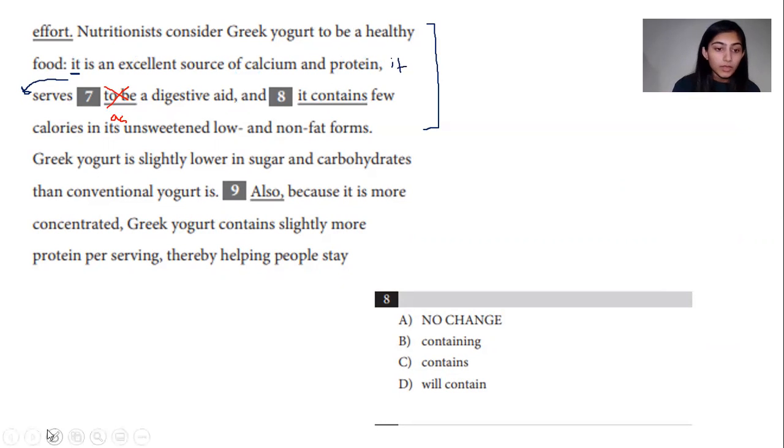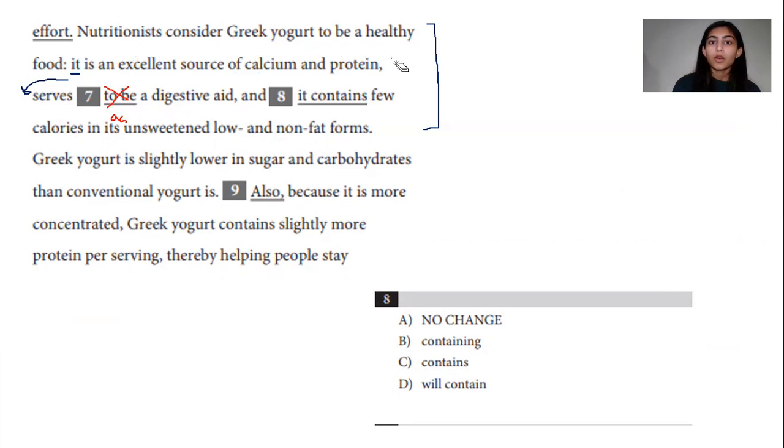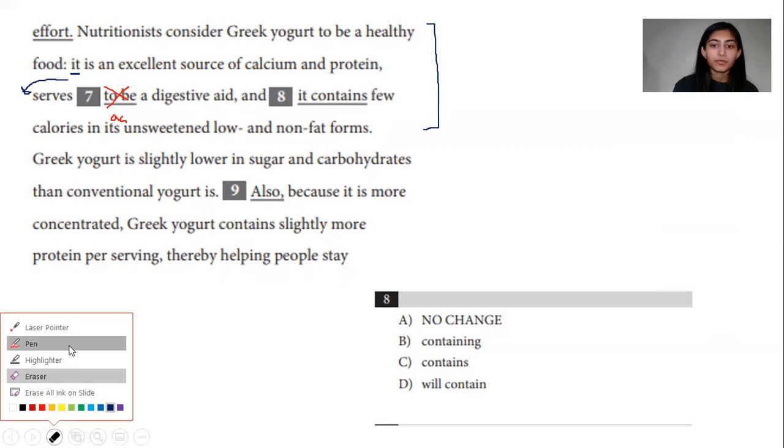If this is confusing you, remove all the unnecessary words and just read this in terms of parallelism. It is, serves, and it contains. Those three items in the list are different. Two of them have the word it, one of them doesn't. So A cannot be the correct answer.